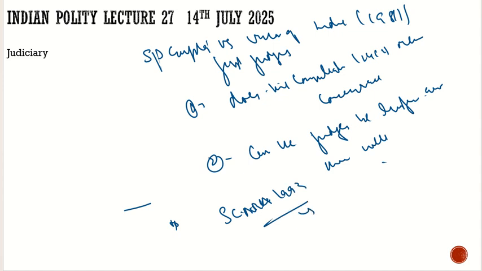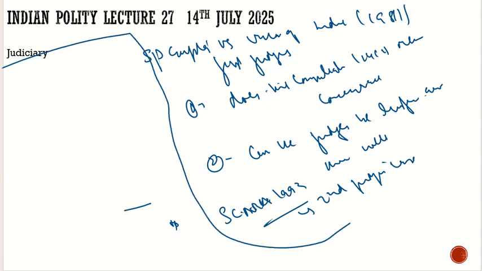1993, which is also named the second judges case, is the first time the collegium system came into existence, and it fully contradicted SP Gupta versus Union of India. So let's see what judgments were made under the second judges case. What were the judgments made under the second judges case?